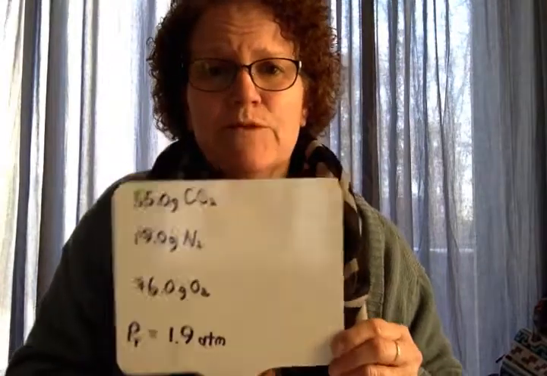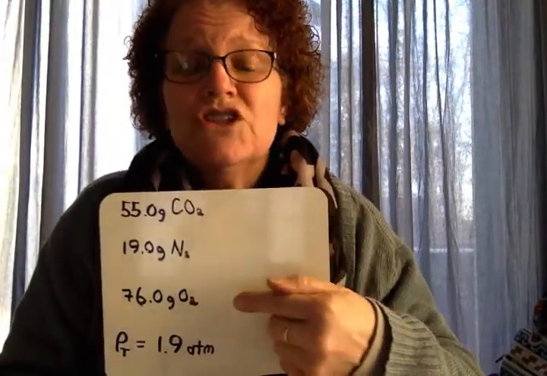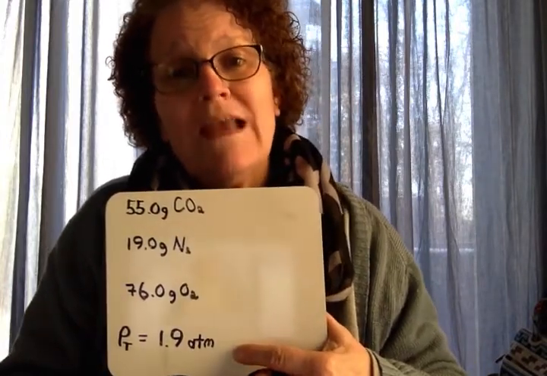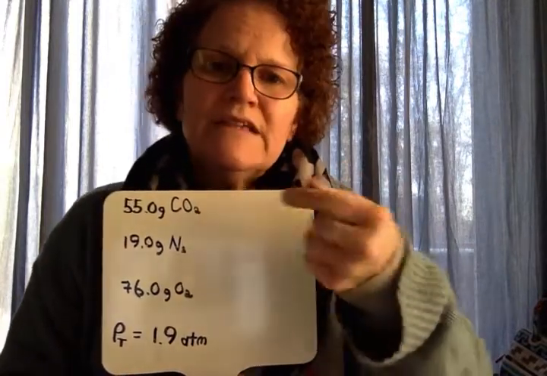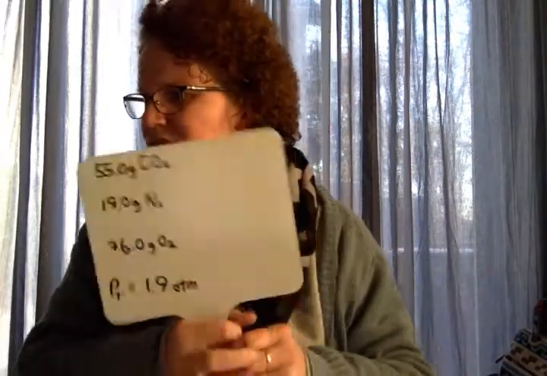So here's our data, okay? We've got 55 grams of carbon dioxide. We have 19 grams of nitrogen. We have 76 grams of oxygen at a total pressure of 1.9 atmospheres. That's what the problem told us. So what we need to do is convert those grams into moles. We can't do anything until we do that. So let's do that first. Here we go. So here's how we do that.